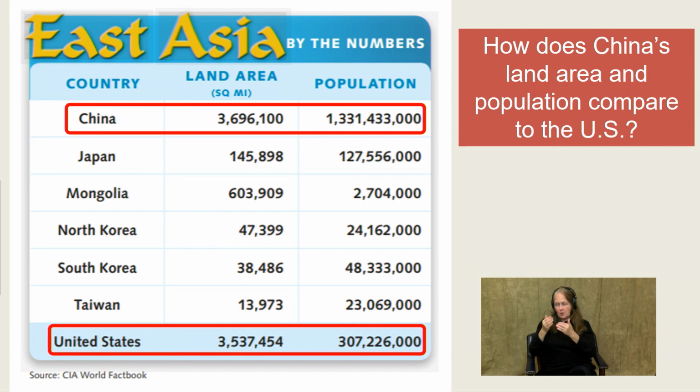Very similar, right? They have about the same land area. So what's the big story here? The big difference is their population. With the same land area, look at the difference in population. China at 1.3 billion, the United States, according to this, at 307 million people. Okay, so China's got 4 times as many people in about the same land area.